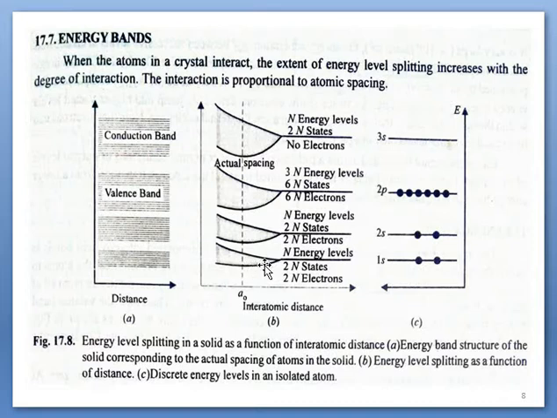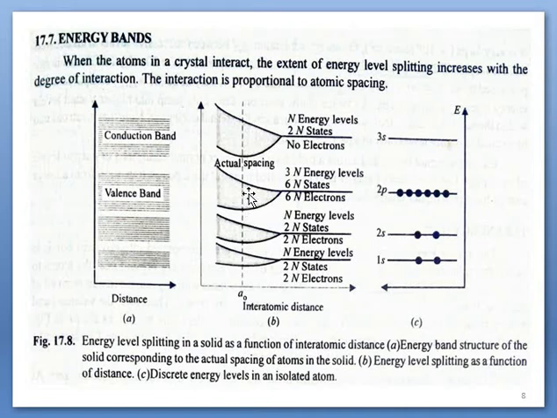The number of energy levels in this region will increase gradually based on the atoms that are coming nearby. When 2 come nearby, there will be 2 energy levels. When 3 come nearby, there will be 3 energy levels. Similarly 4, and gradually when N atoms come nearby till the interatomic distance, when a solid is formed, there will be N energy levels. Similarly, N energy levels will be here. A single energy level splits into N energy levels. Here we have to see how many energy levels will be here.